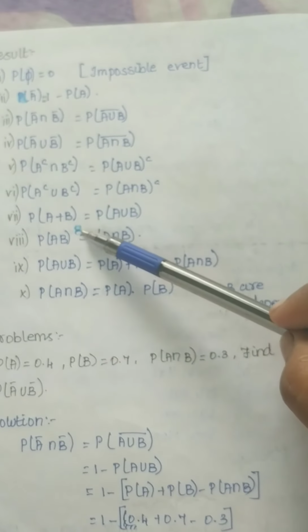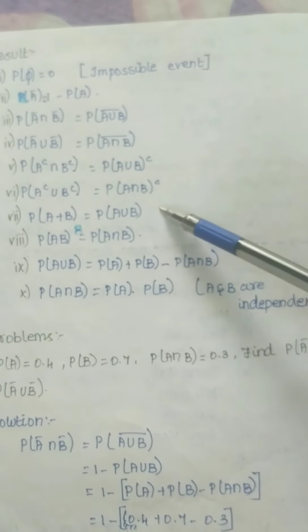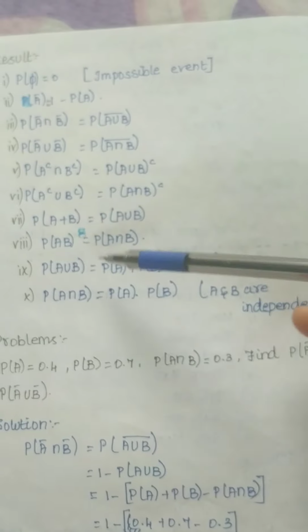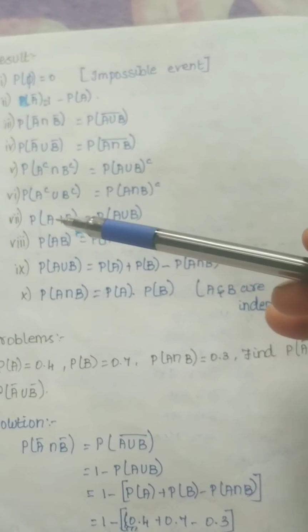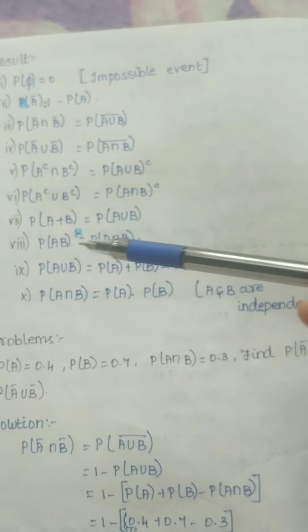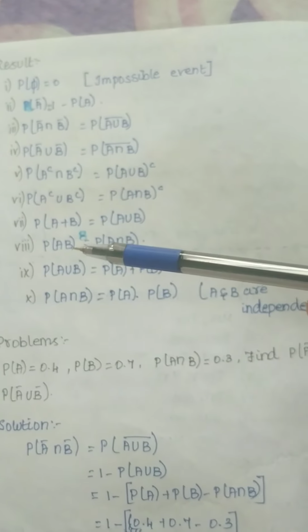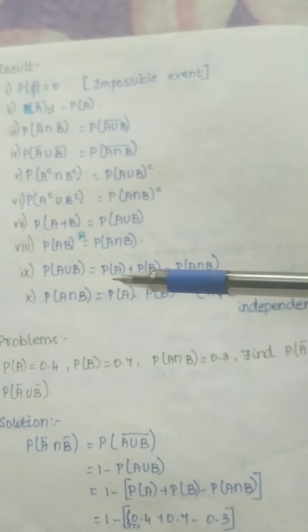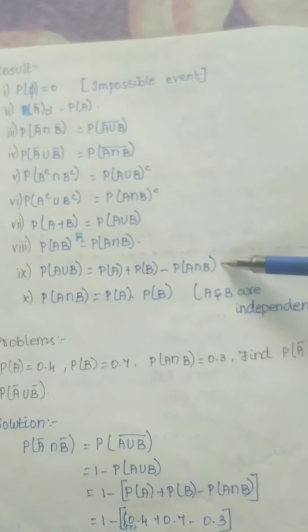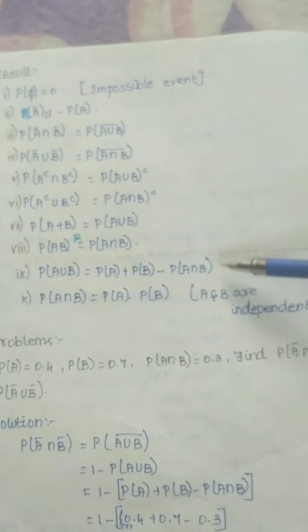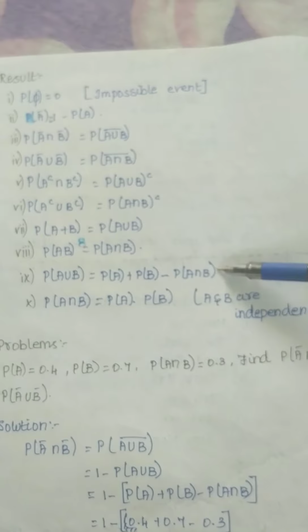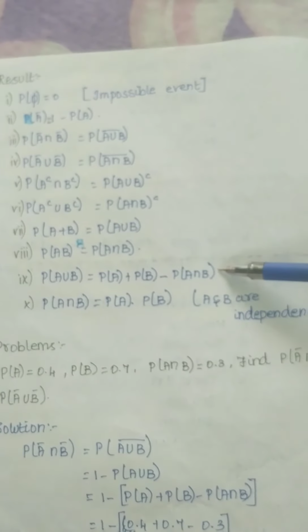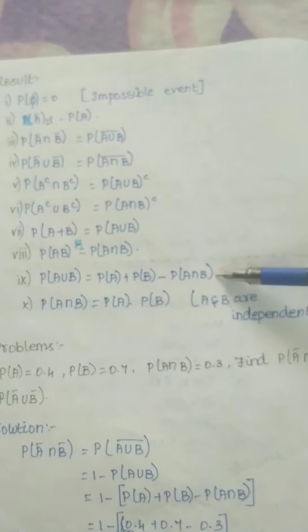Probability of A plus B is nothing but probability of A union B. In the problems they will ask like this also. Plus means union, multiplication means intersection. Probability of A into B means probability of A intersection B. Probability of A union B, this is the important formula you will use in all the problems. Probability of A union B is equal to probability of A plus probability of B minus probability of A intersection B.